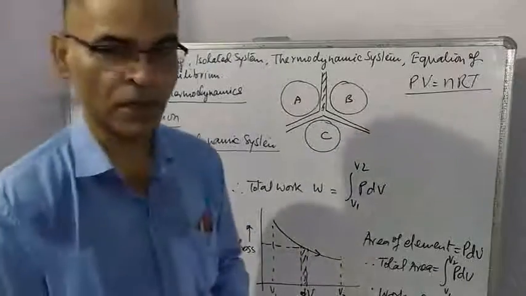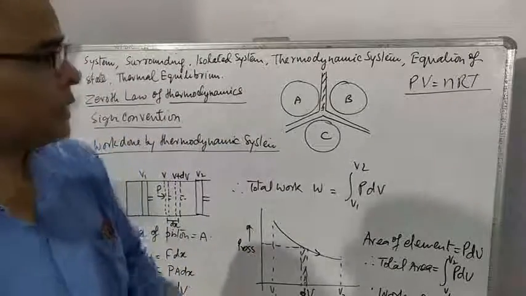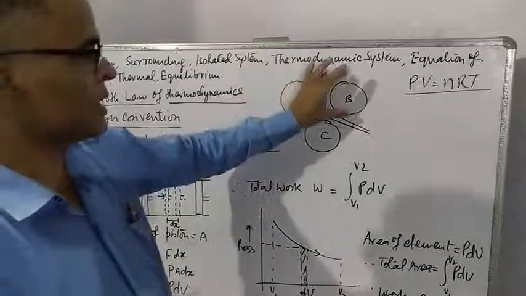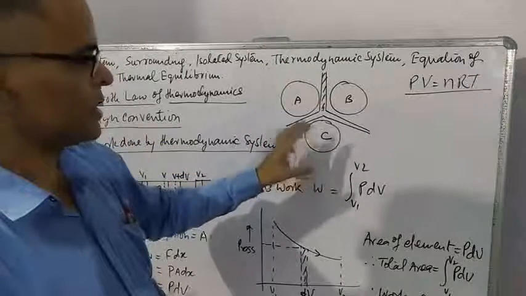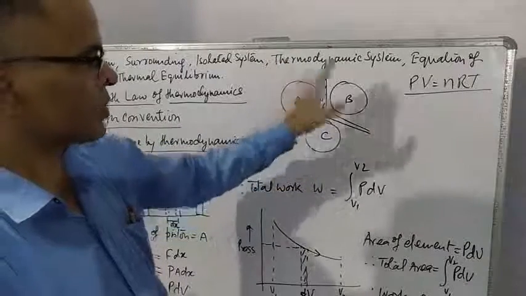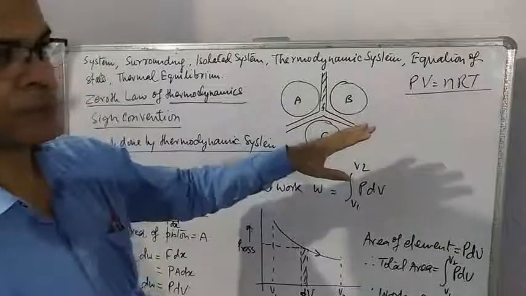This is called zeroth law of thermodynamics. If two bodies are in thermal equilibrium with third body separately, then they are also in thermal equilibrium.